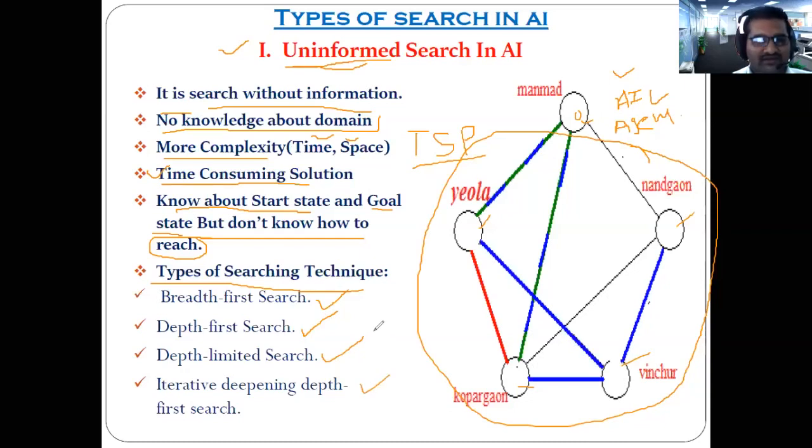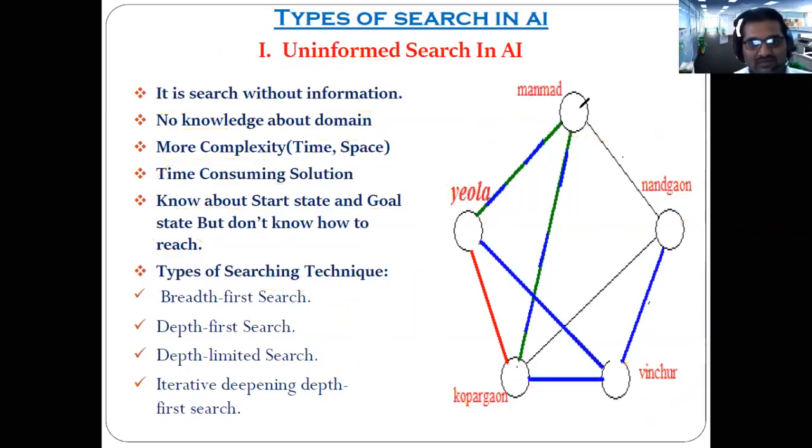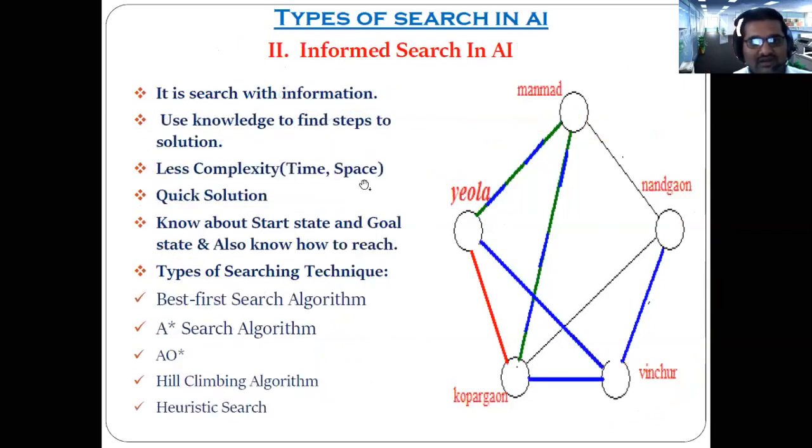We have to study this kind of technique according to our syllabus. But the broader concept must be clear first, and I hope all of you have got it. So shall we move forward? And this is our second one, that is the informed search.